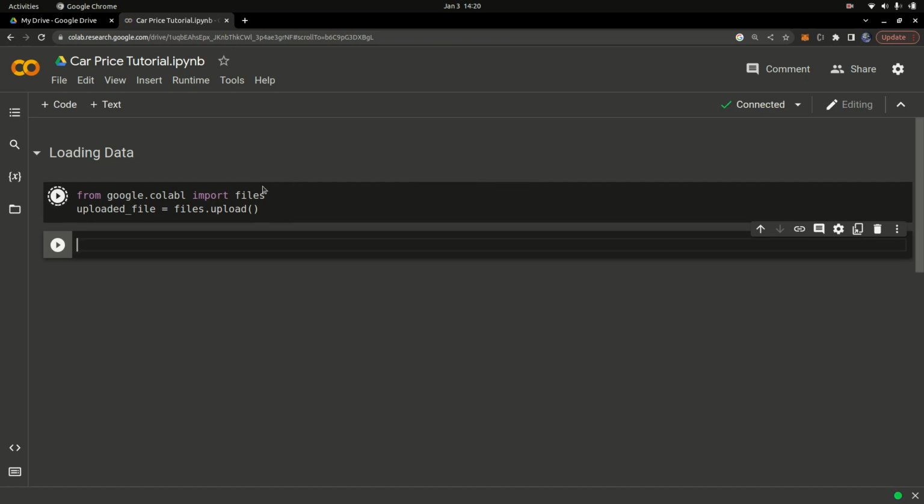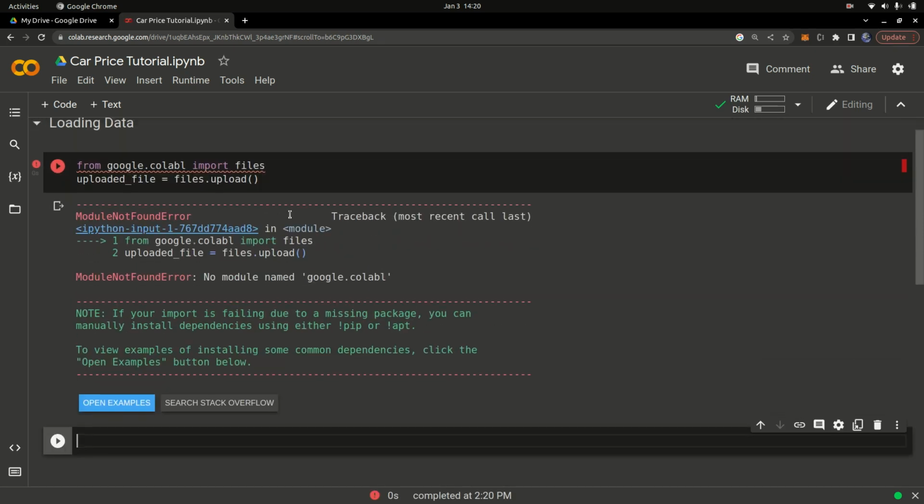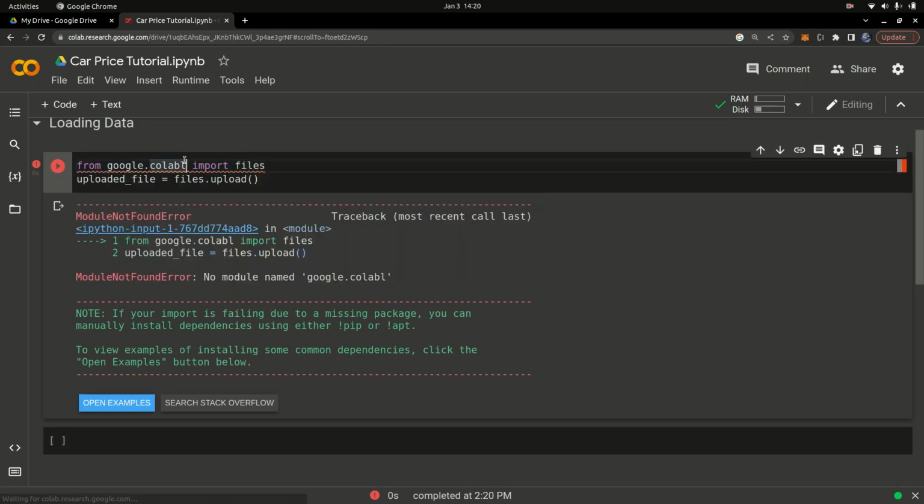You can see we have another cell down here, and it's going to run the code only in this cell. Okay, I got the spelling wrong. This is colab without an L, sorry for that. Make sure you select this cell, make sure your cursor is within this cell, and simply press this play button right here. You can press shift and enter on your keyboard.